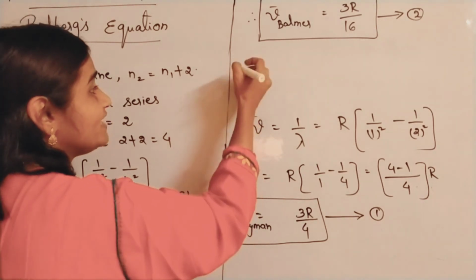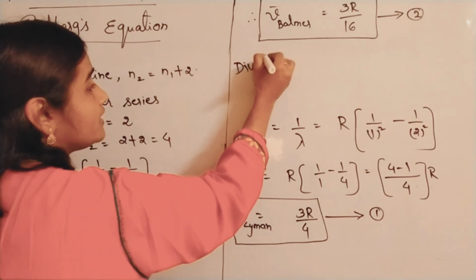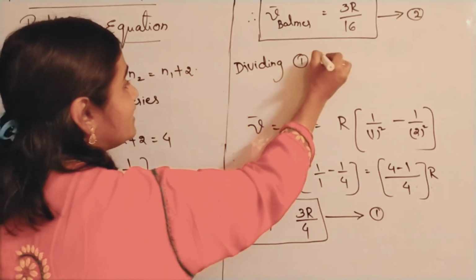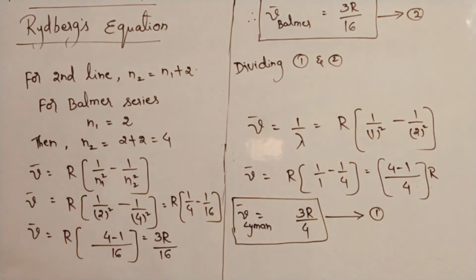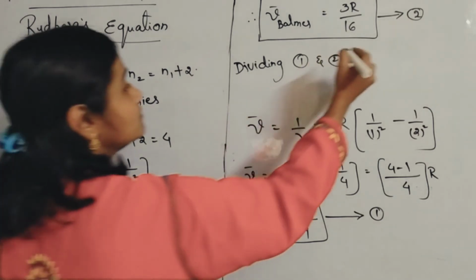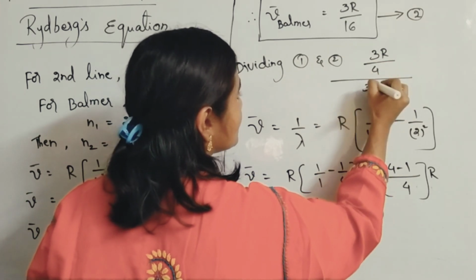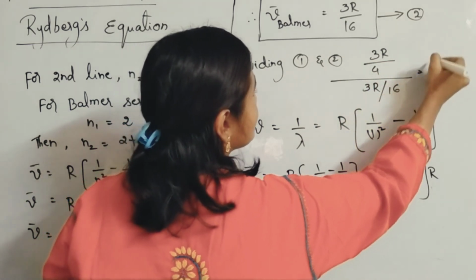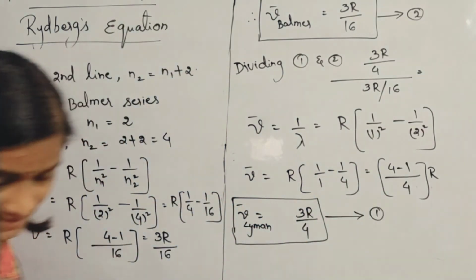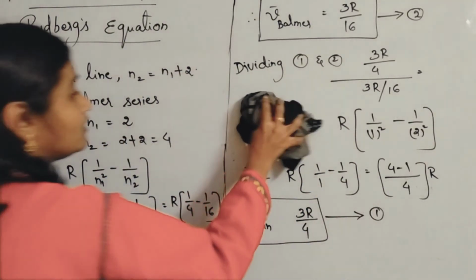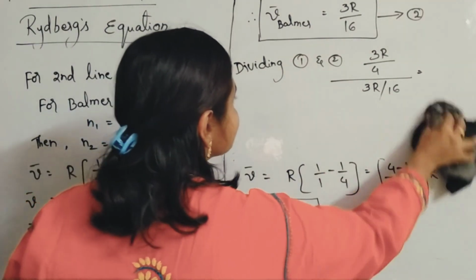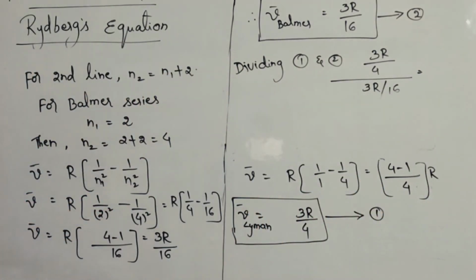So dividing 1 and 2, how much will you get? 3R by 4 whole by 3R by 16. If you calculate, 3R gets cancelled and you will be getting 4 by 16.